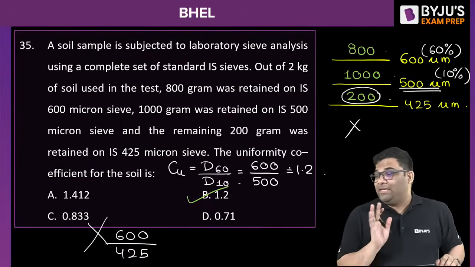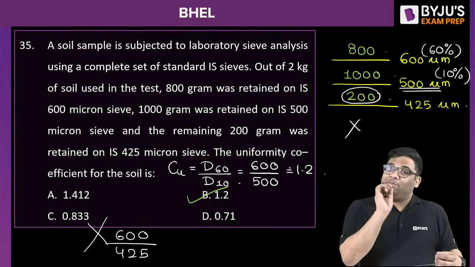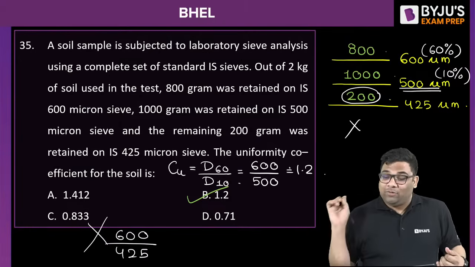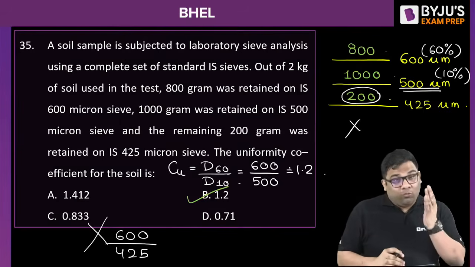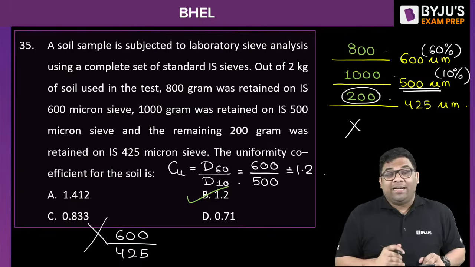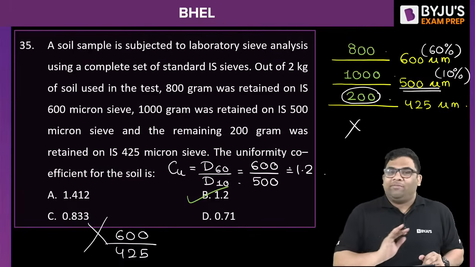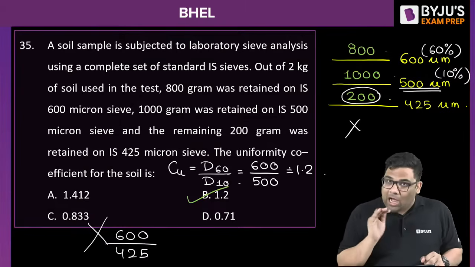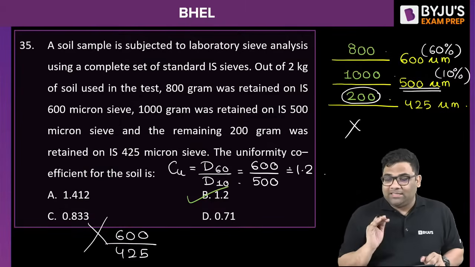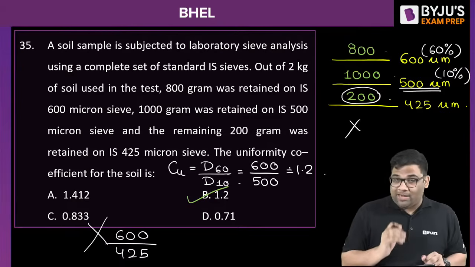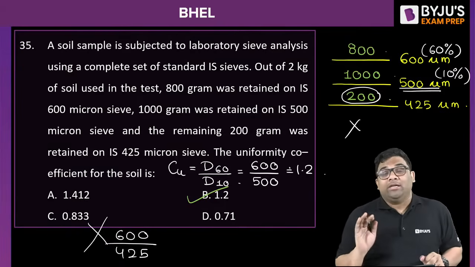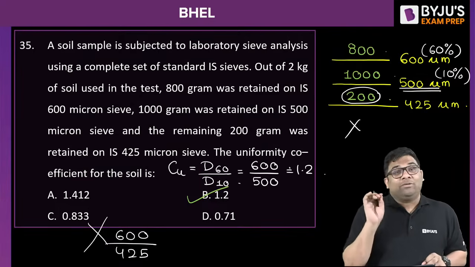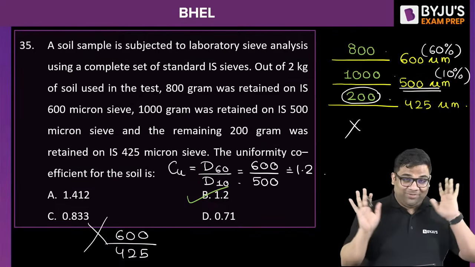Understood everyone? What mistake you did, Praveen and Srikant? You took how much is retained? No. How much is passing? So from 600, 1200 is passing. From 500, 200 is passing. From 425, nothing is passing. So the percent finer, or how much passing percentage, is 10% for 500 micrometer size and 60% for your 600 micrometer. So the answer is B. Many students make this mistake, so we understood not to make this mistake.